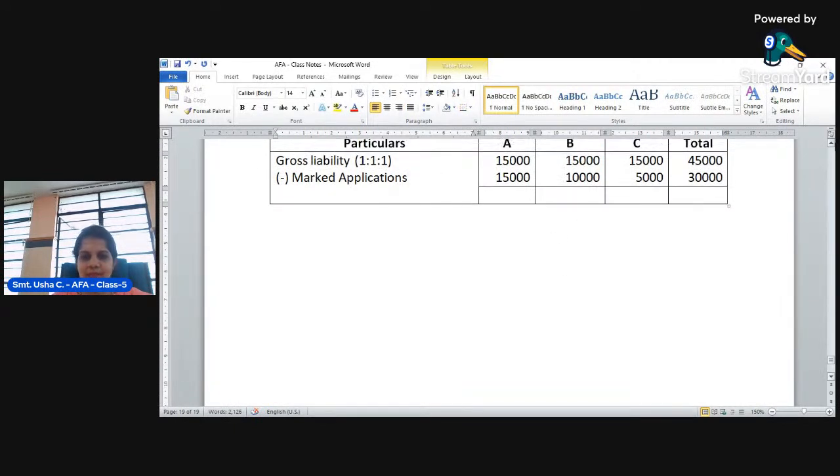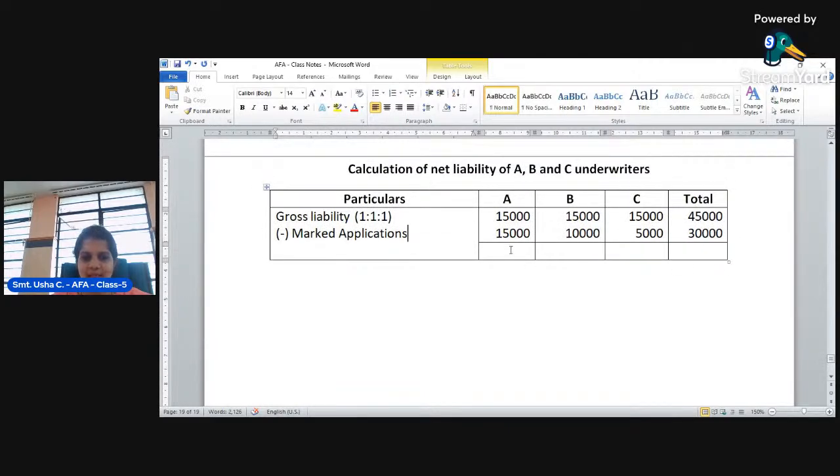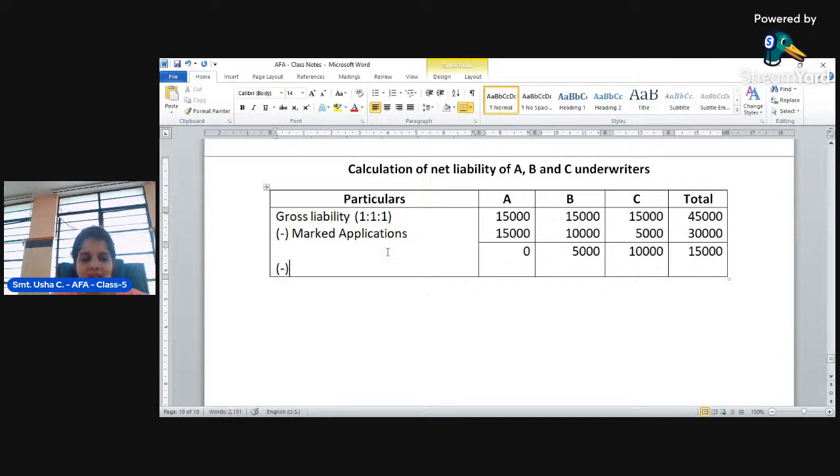Deduct marked application from gross liability. Then the balance of A is 0, that means whatever application was subscribed by underwriter A has been completely received from them. From B only 10,000 applications were received, whereas they have underwritten 15,000 shares, so there is a remaining liability of 5,000. Then for C there is a liability of 10,000. So totally 15,000 shares are left. Now we have to deduct what? Unmarked application.